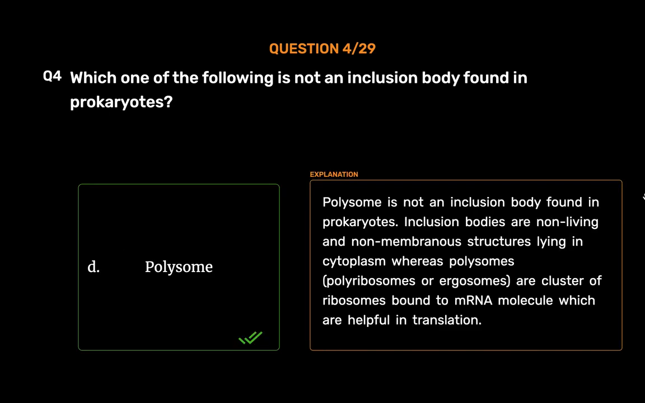Polysome. Polysome is not an inclusion body found in prokaryotes. Inclusion bodies are non-living and non-membranous structures lying in cytoplasm, whereas polysomes, polyribosomes or ergosomes are clusters of ribosomes bound to mRNA molecule which are helpful in translation.